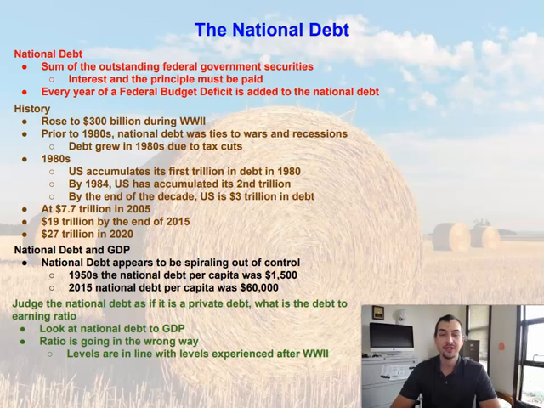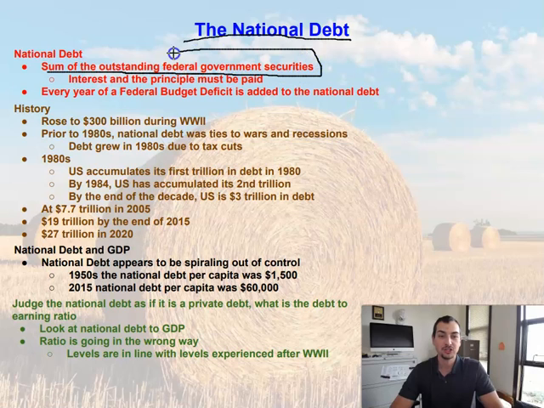But what happens if they have a federal budget deficit year over year over year, like we've been seeing lately? Well, that actually leads into what is known as the national debt. The national debt is the sum of all of the outstanding federal government securities.